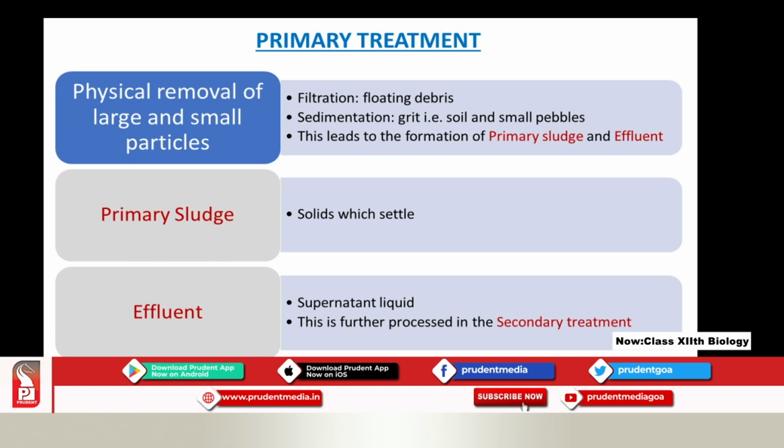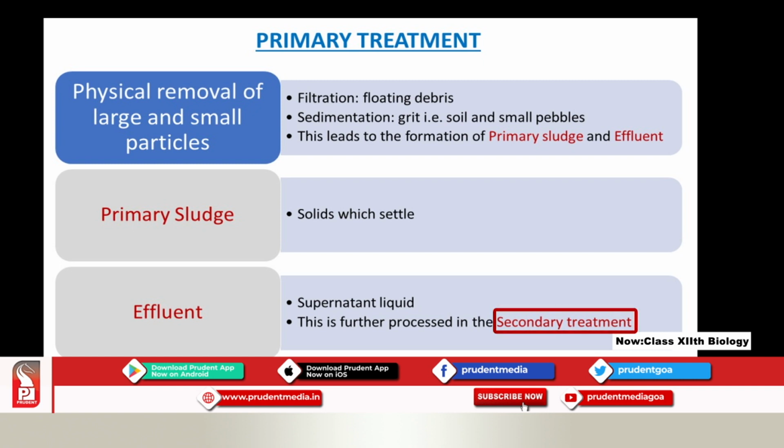Now, here once again I have given: primary sludge is solids which settle. Please make a note on your textbook with the pencil. Primary sludge is solids which settle. This can again be a question in the Goa board, or we can ask in the medical entrance. Here effluent, which I have already given you, is supernatant liquid, and this is further processed in secondary treatment.